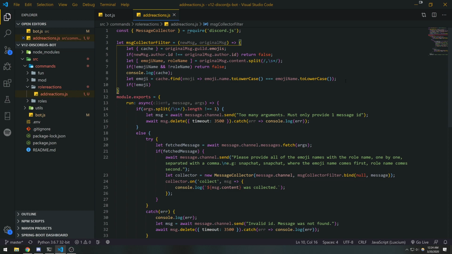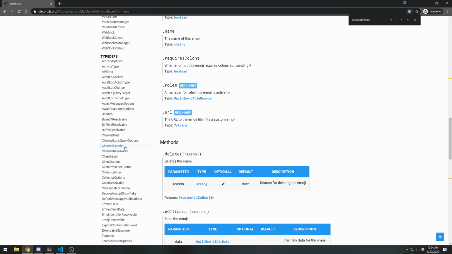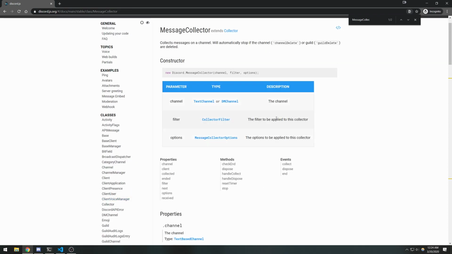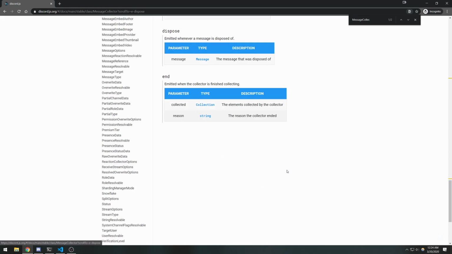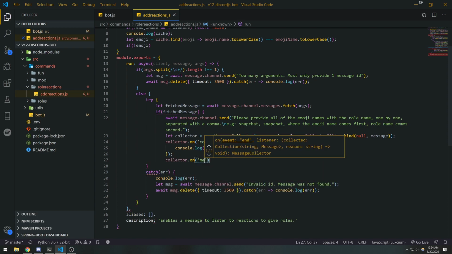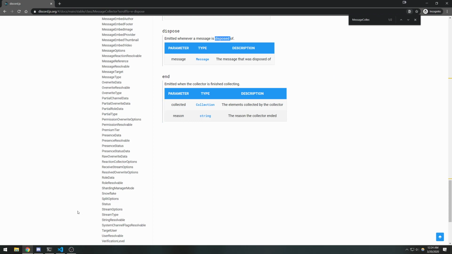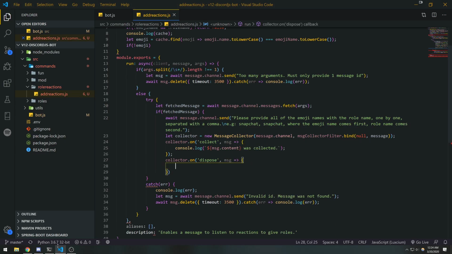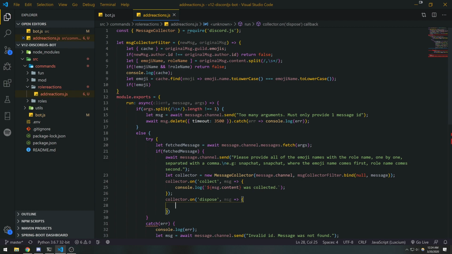But if it returns false, we need to actually do something. We need to notify the user that this was invalid. I think dispose is the event we want. So every time a message is disposed, an event is fired, and this takes in a couple of parameters. Okay, here's the thing: how do we know which message to actually